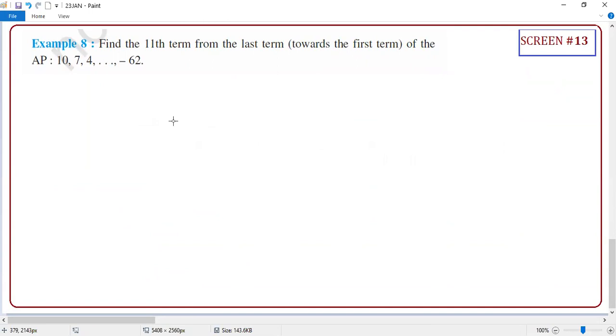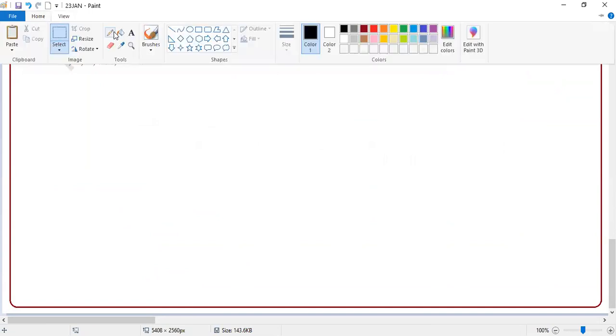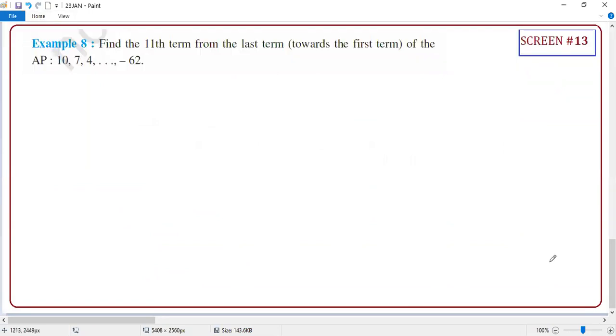Example 8. Guys, find the 11th term from the last term. Yes or no? The story is different, correct or not? I'm not asking the 11th term from here, I'm asking the 11th term from here, on a reverse card. Exactly, you are right. So 10, 7, 4, and so on till minus 62. I'm not asking this 11th term. I want this 11th term.